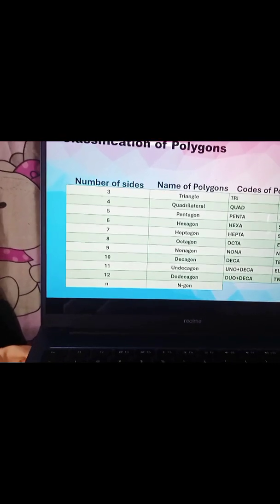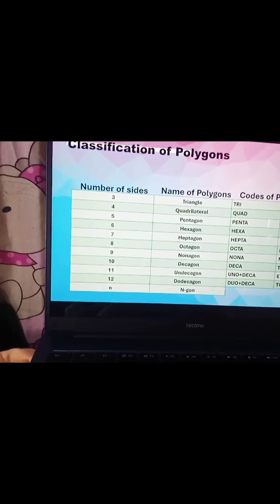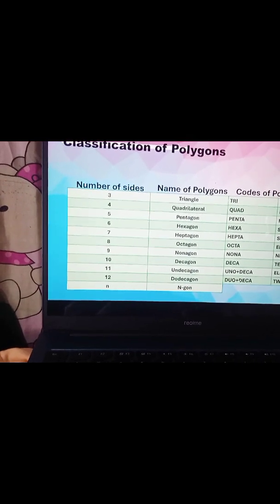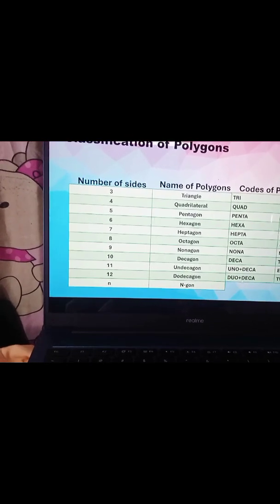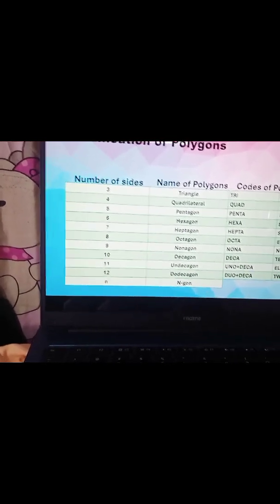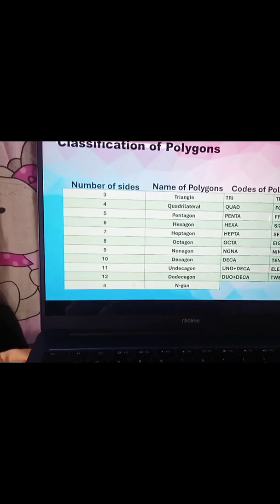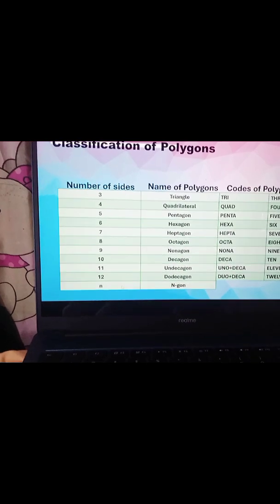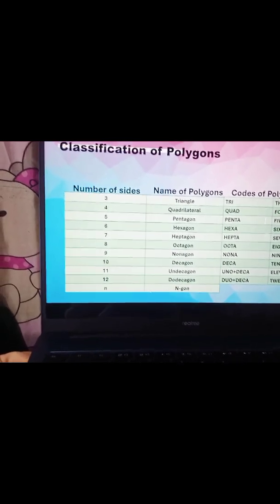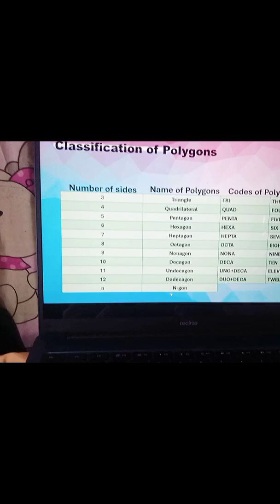Ma'am, what if we have 12 sides? It's what we call dodecagon, from the word duo, which means 2, and deca, which means 10. So we have 12, and it's called dodecagon. If we're going to name 13 and above sides, we are going to input n, so it's what we call the n-gon.